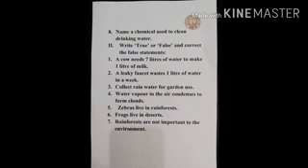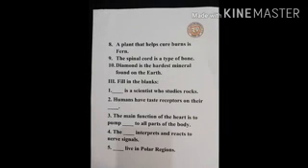Number 5. Zebras live in rainforests. Number 6. Frogs live in deserts. Number 7. Rainforests are not important to the environment. Number 8. A plant that helps cure burns is fern. Number 9. The spinal cord is a type of bone. Number 10. Diamond is the hardest mineral found on the earth.